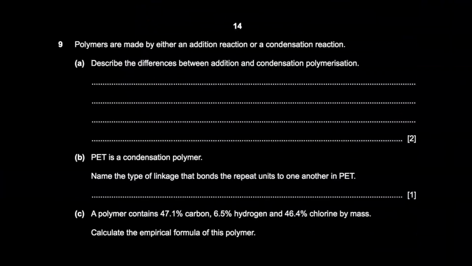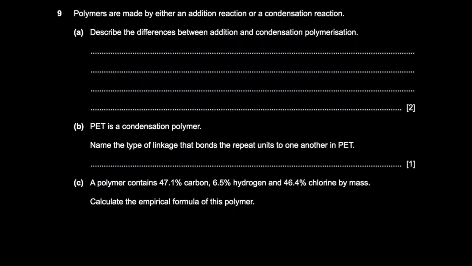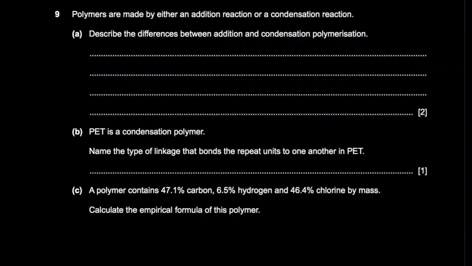And then number 9. Describe the differences between addition and condensation polymers. Let me write them down.